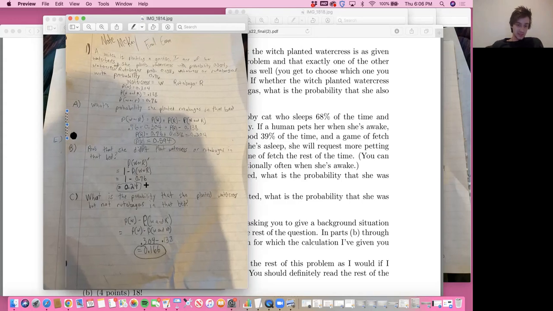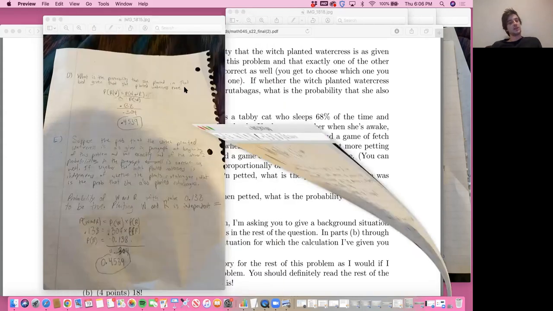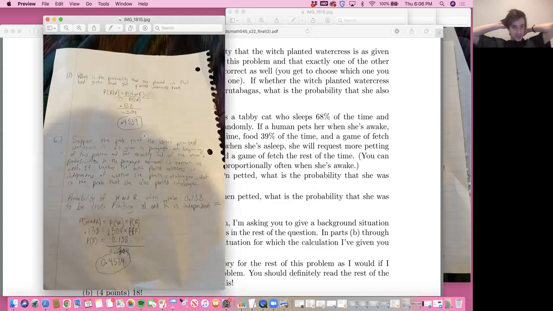Watercress but not rutabagas: that formula, plugging in the numbers from the top again, gives 0.166, or 16.6%. The probability that she planted rutabagas given that she planted watercress is the probability of watercress and rutabaga over the probability of watercress, 0.13 over 0.04, which is 54.9%.